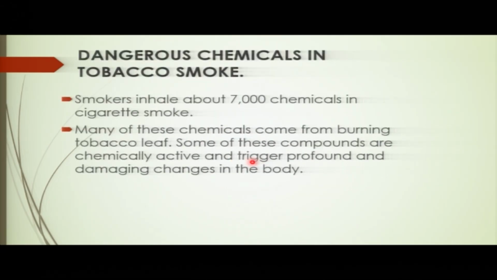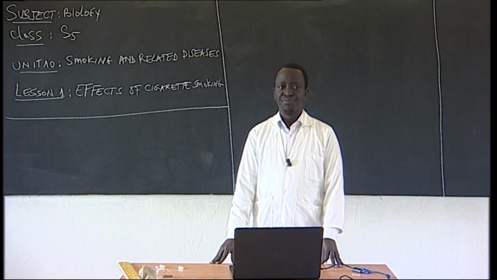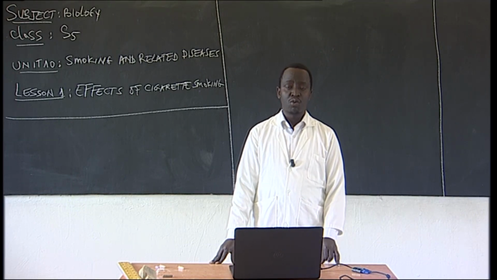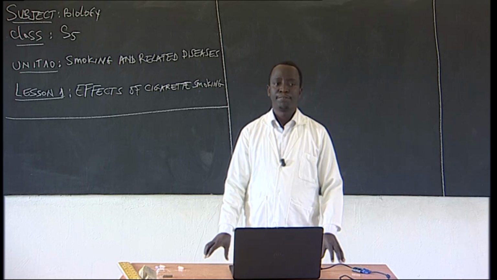So now, what are the dangers of chemicals found in tobacco smoke? When we talk about tobacco smoke, those are the smoke that comes from smoking, when someone is smoking. There are chemicals that are contained in that smoke.